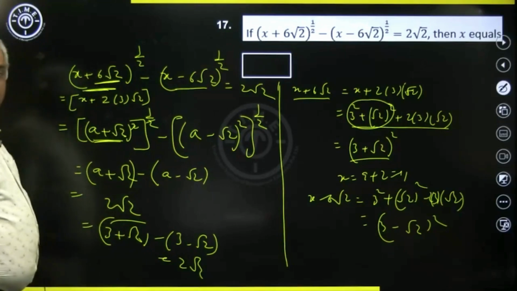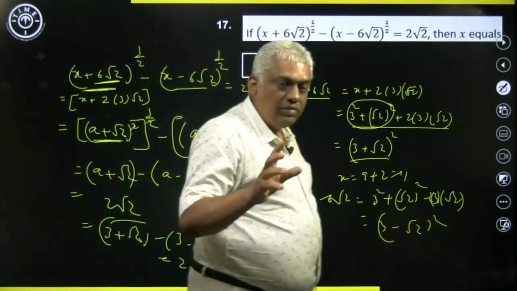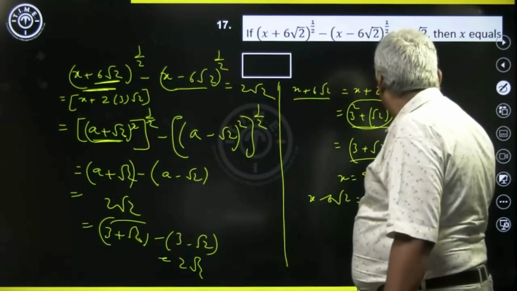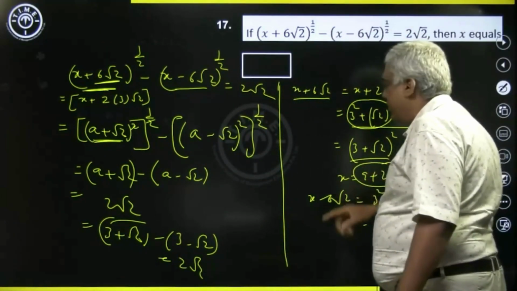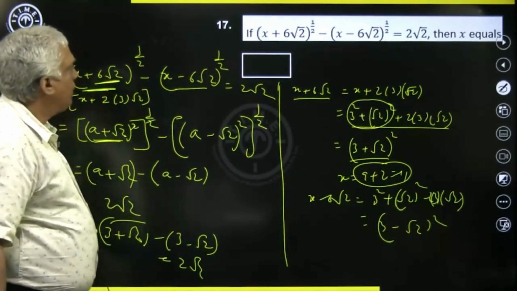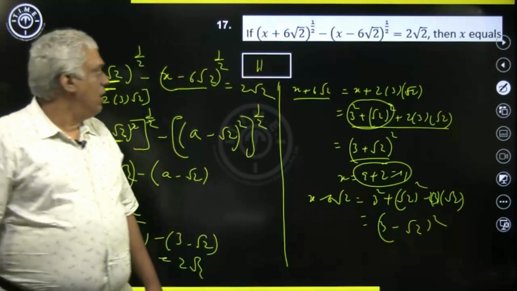So looking at the symmetry, we can say that x is actually 3² + √2². So x has to be 11, right. So the answer for x is 11, okay. So that's the answer, okay. I hope this is clear.